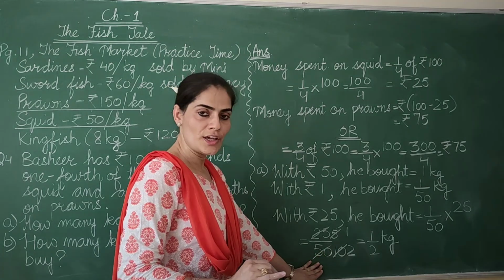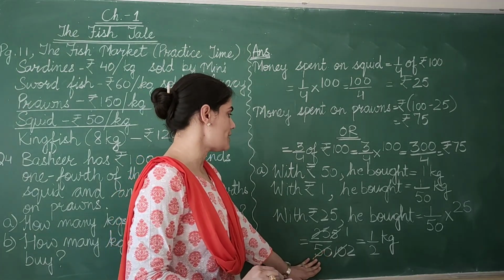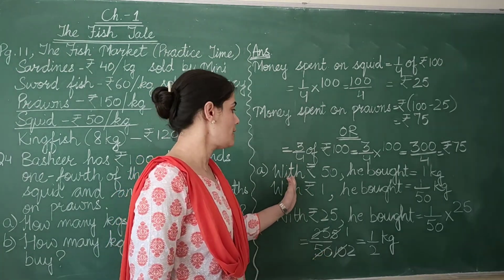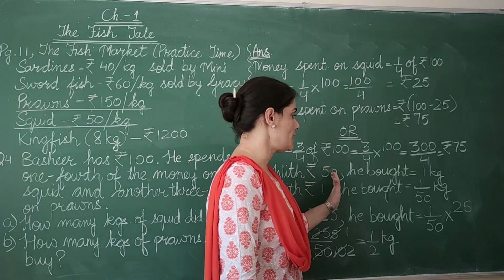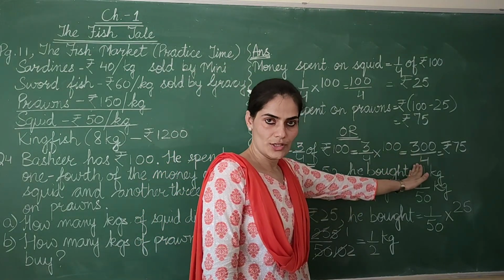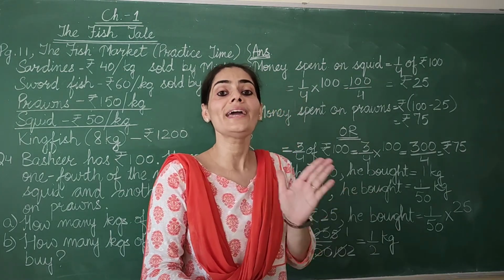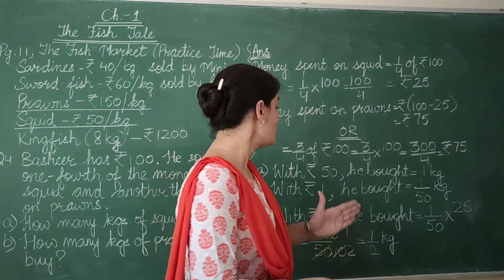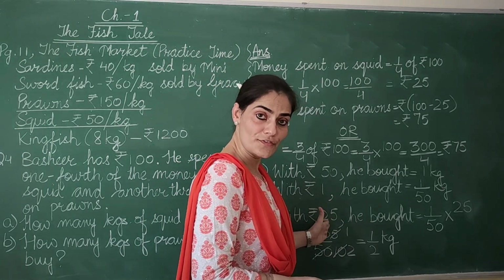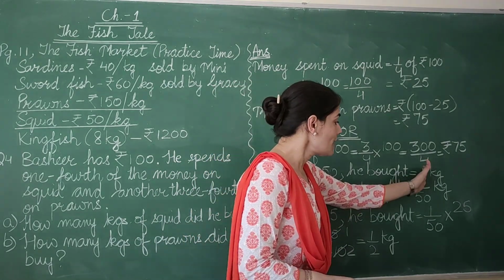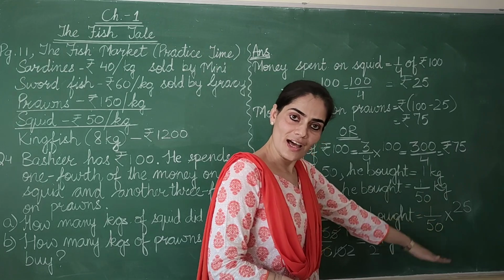Now this is one way of doing this. The other way is, orally also you can tell, if with rupees 50, he bought 1 kg, so with rupees 25, he'll be able to buy half of the quantity. Why? Because 25 is half of 50. Similarly, half of 1 kg is half kg.